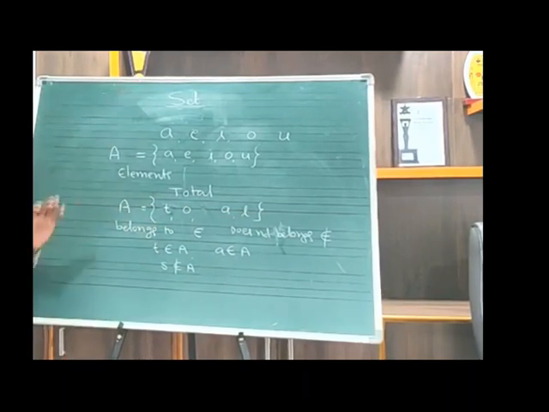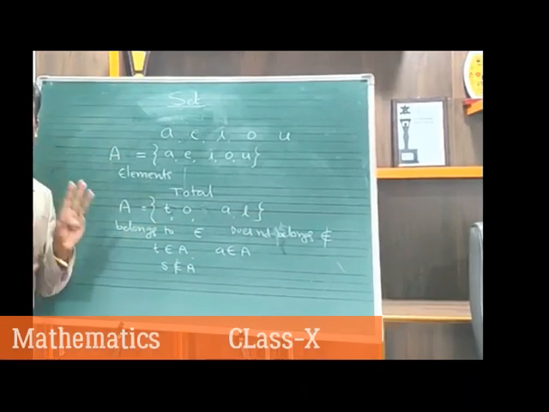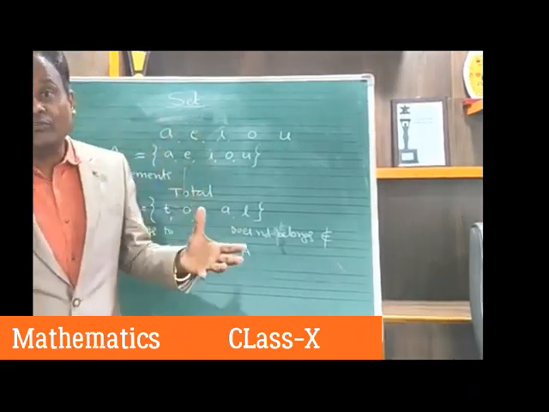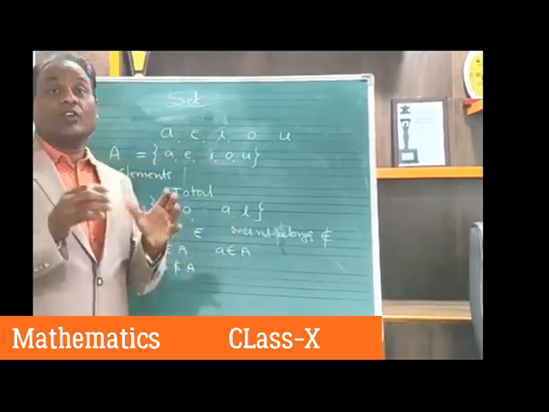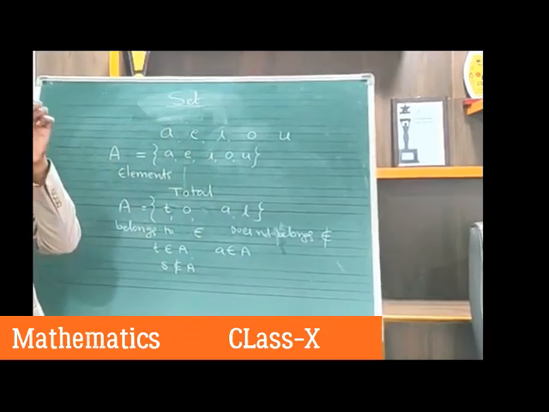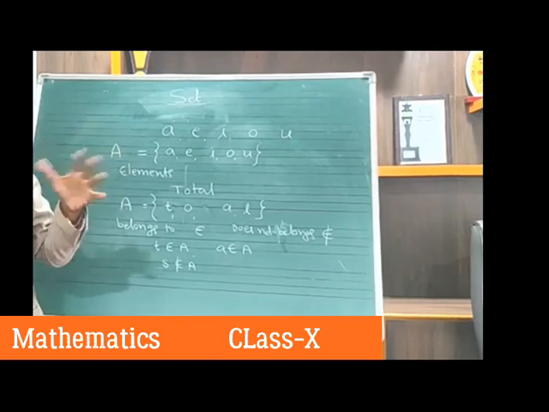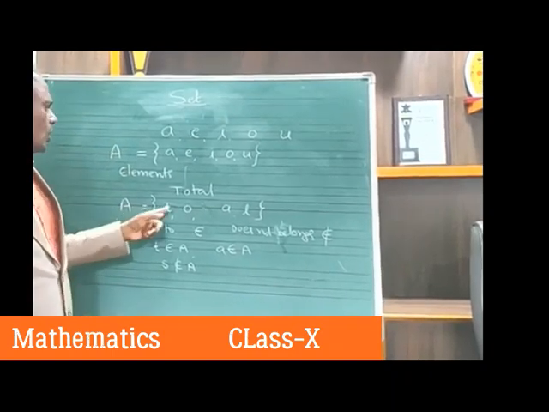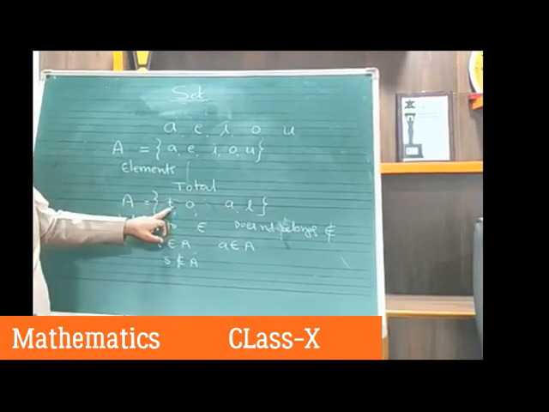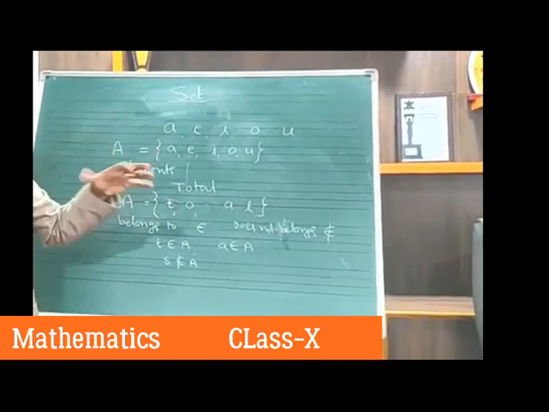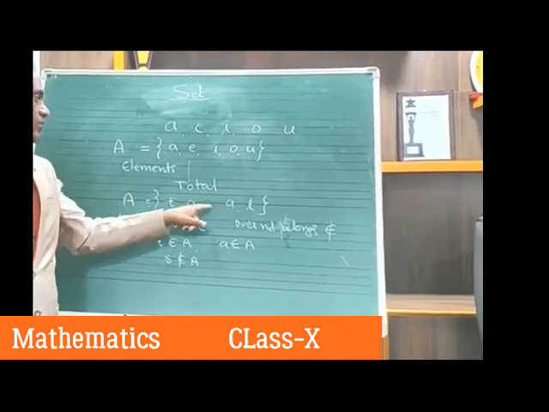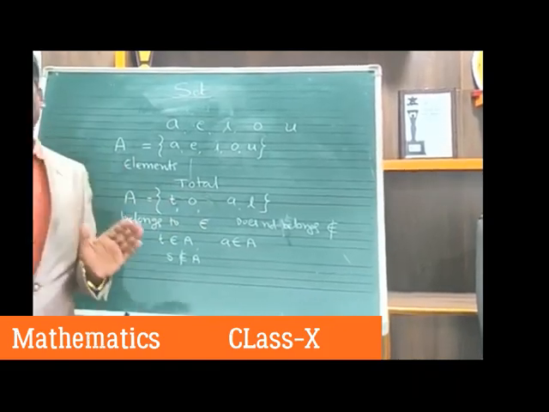So these are the definitions. First I define the set. A well-defined collection of distinct objects is called a set. Try to remember that word, well-defined collection of distinct objects. Distinct means different. No element should repeat. See, T is repeated 2 times, but I wrote it only 1 time. Distinct elements, different elements. There should not be 2 common elements in a set. So that is the set definition.